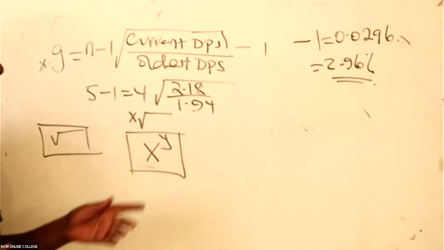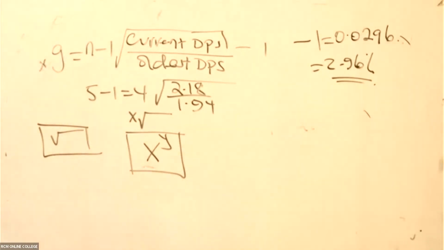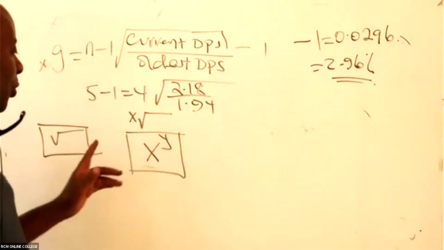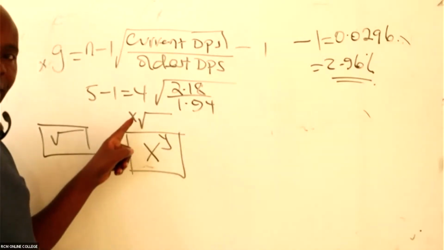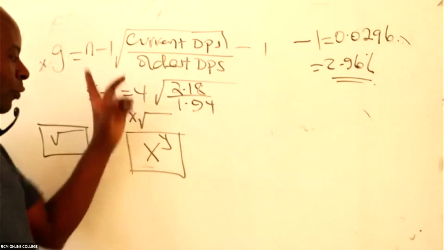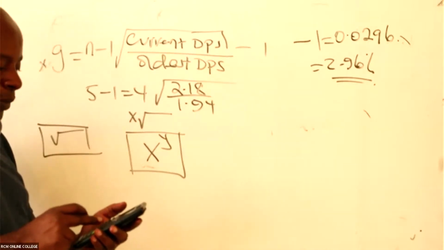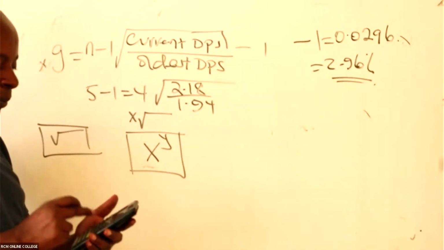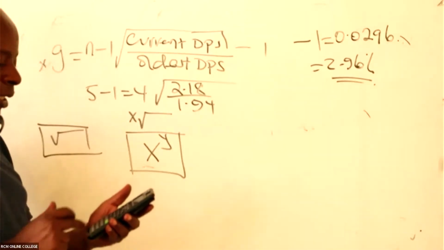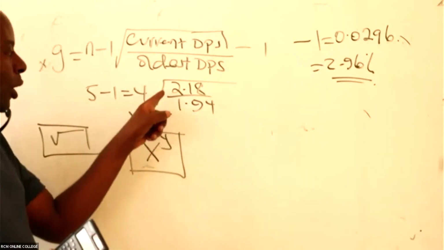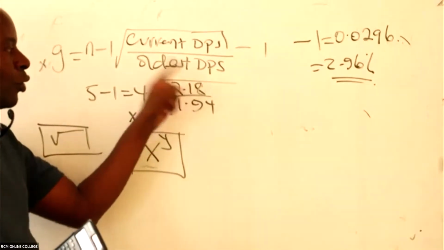Before I start using this x root, I will have to punch 4, because 4 is outside. This x root is a second function, so I have to shift. Then you open brackets, because if you don't open brackets, you don't get the right value of the top number.